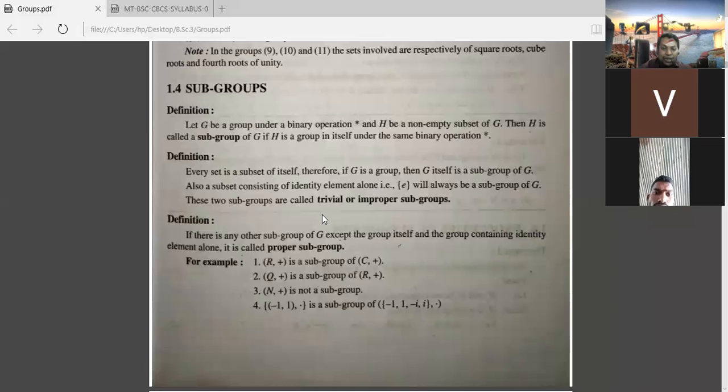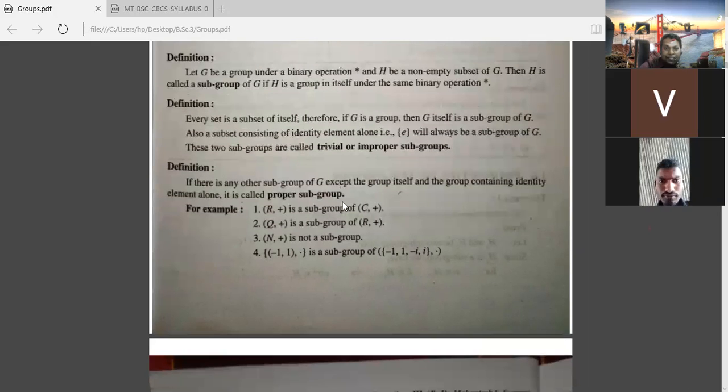You remember this because this is a point asked in competitive exams. Okay. The first one is the group itself, which is a subgroup, and the group containing the identity element alone is also a subgroup of G. Those two are the trivial or improper subgroups. Now we'll see the next one. If there is any other subgroup of G except the group itself or the group containing the identity element alone, it is called a proper subgroup. Other than those two, if any exists, that subgroup is called a proper subgroup.